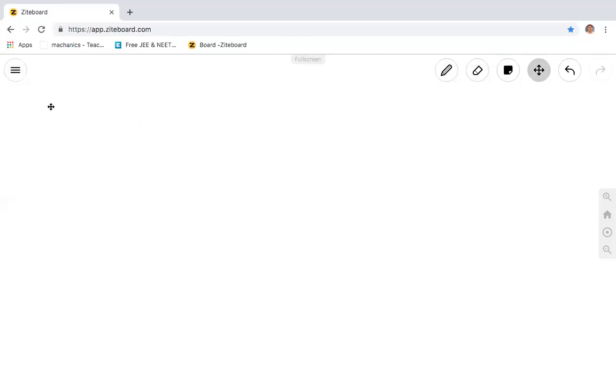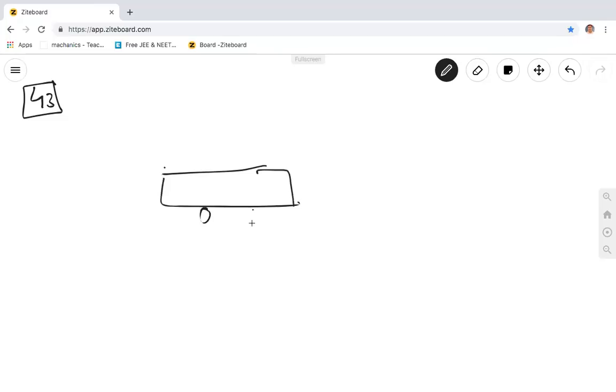Yes, sir. Okay, now let me go to question number 42. I have already explained to you. Question number 43. Question number 43 says, a person is standing on a truck moving with constant velocity. Now see, here is the truck moving with constant velocity. It's the truck here. It moves with constant velocity of 14.7 meters per second.